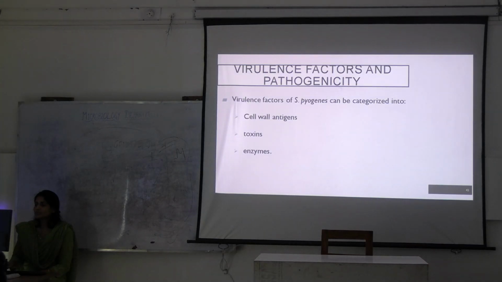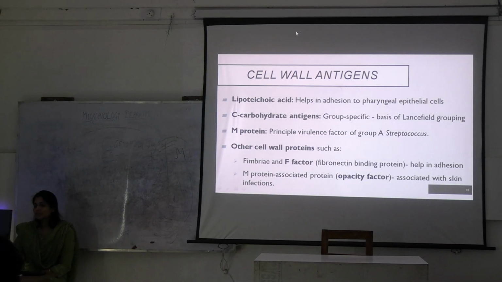But when we are talking about skin and soft tissue infections, what are the important virulence factors? Again, just like Staphylococcus, it can be classified as cell wall antigens, toxins and enzymes. What are the cell wall antigens? Lipoteichoic acid, which helps in adhesion to the pharyngeal epithelial cells. That is why it is causing what? Pharyngitis, right?